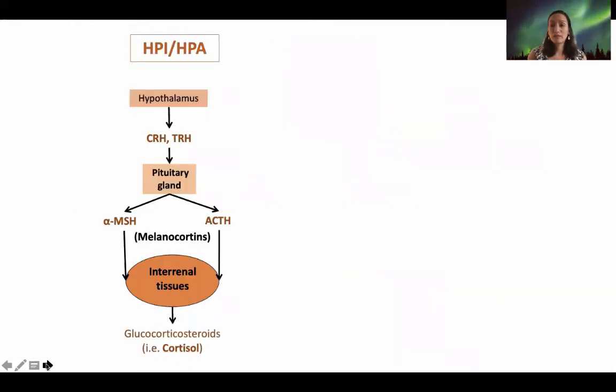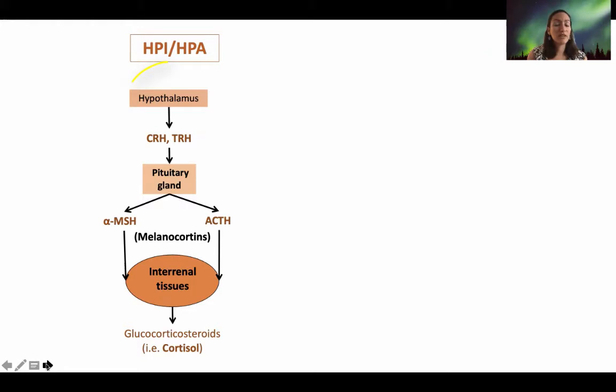So let's take a closer review at how the hypothalamus pituitary adrenal axis works. You might also see it as HPI, and this is in fish, they don't have adrenal glands. Instead of adrenal glands, they have a diffuse tissue that is the interrenal tissue. So that's why the abbreviation for HPI. So you'll see HPI in fish, HPA in other vertebrates.